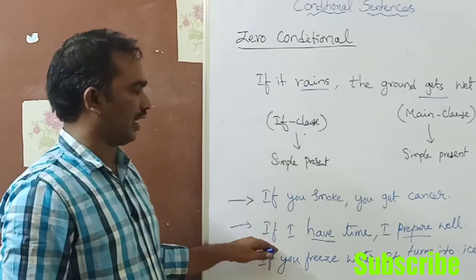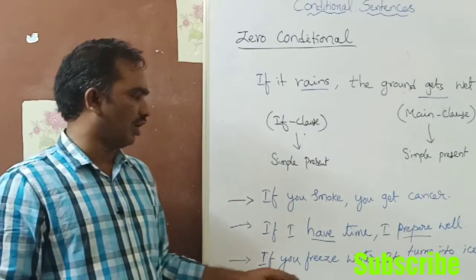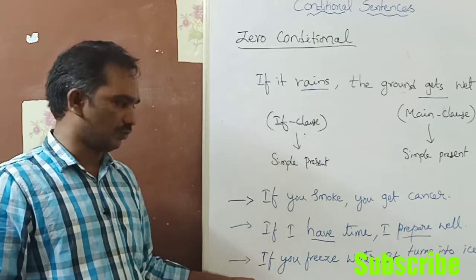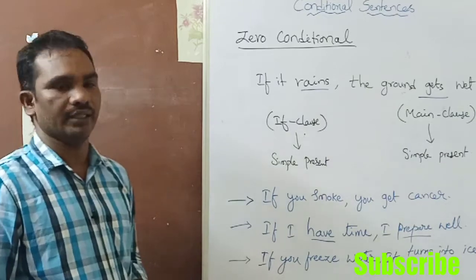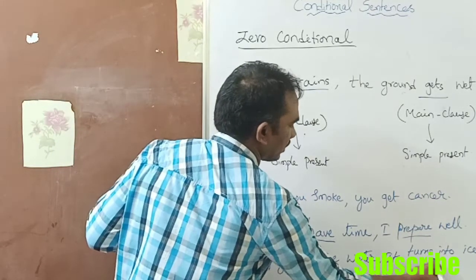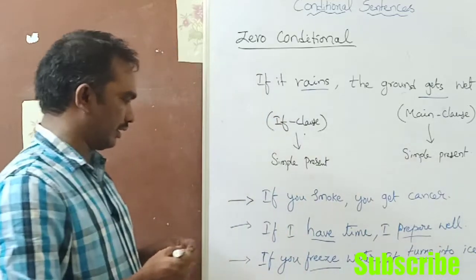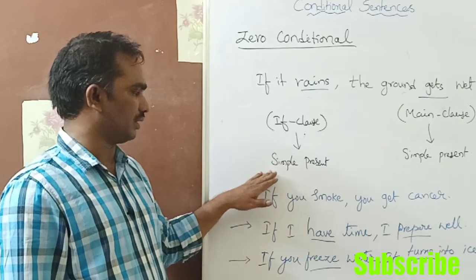If you freeze water, it turns into ice. So in all these sentences, the tense is present tense. Which present tense? Simple present tense.